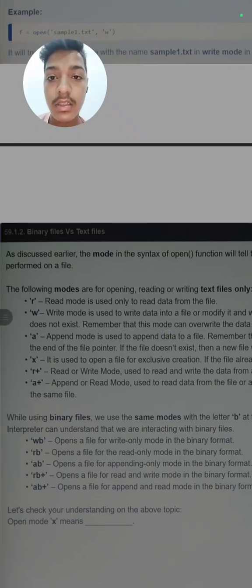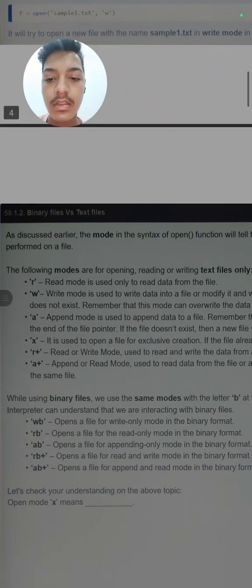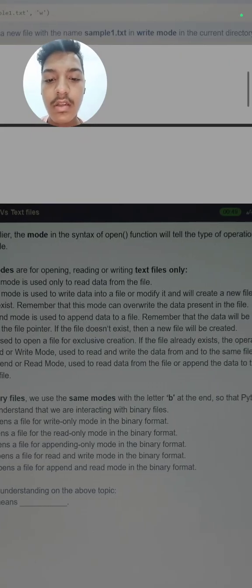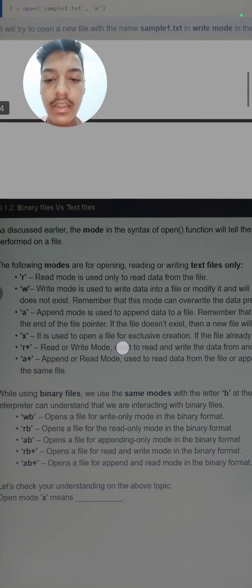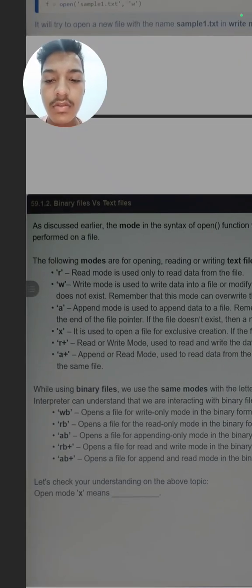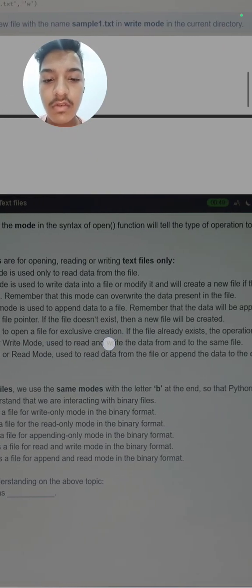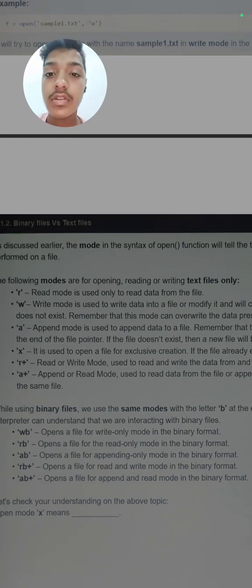So what are the mode functions? First is small r. It means read mode, used only to read the data from the file. Next is small w, means write mode, used to write data into the file or modify it, and it will create a new file if the file does not exist. Remember that this mode can overwrite the data present in the file. If you simply write r in the mode, it will just read. If you write w, it will overwrite the data. If you want, it can rewrite the data. It will create the file if it does not exist.